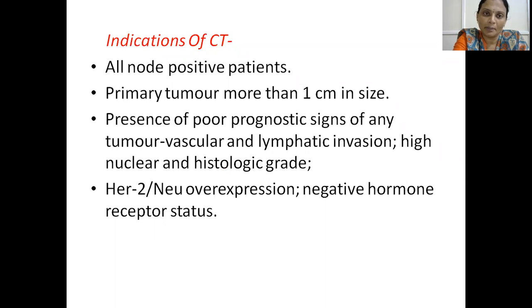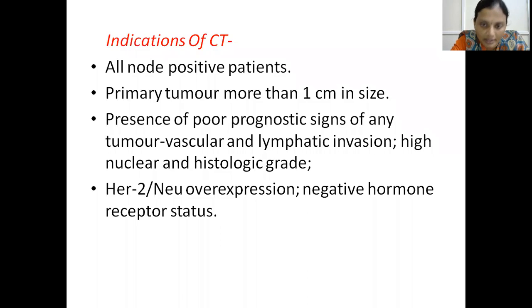Various indications of chemotherapy: whenever there are nodal positive patients, primary tumor more than 1 centimeter in size, any presence of poor prognostic signs like tumor vascular or lymphatic invasion, high nuclear and histological grading, HER2/neu overexpression, negative hormonal receptor status, that is ER, PR negative, or HER2 positive.